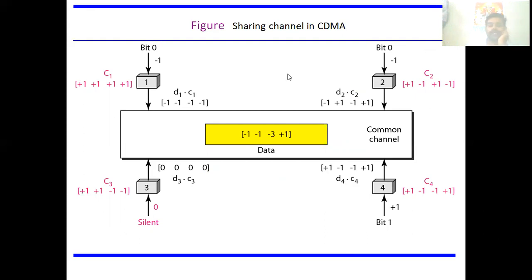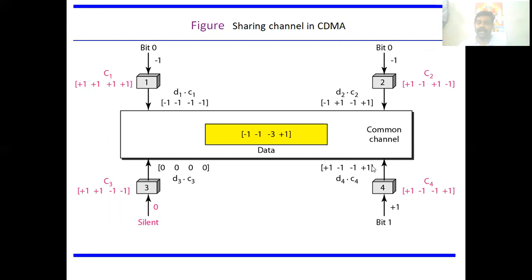Here, first, sending 0 means -1. This -1 is multiplied by this code, so we get -1, -1, -1, -1. Then this -1 is multiplied by the next code, so minus into plus is minus, minus into minus is plus, minus into plus is minus, minus into minus is plus.